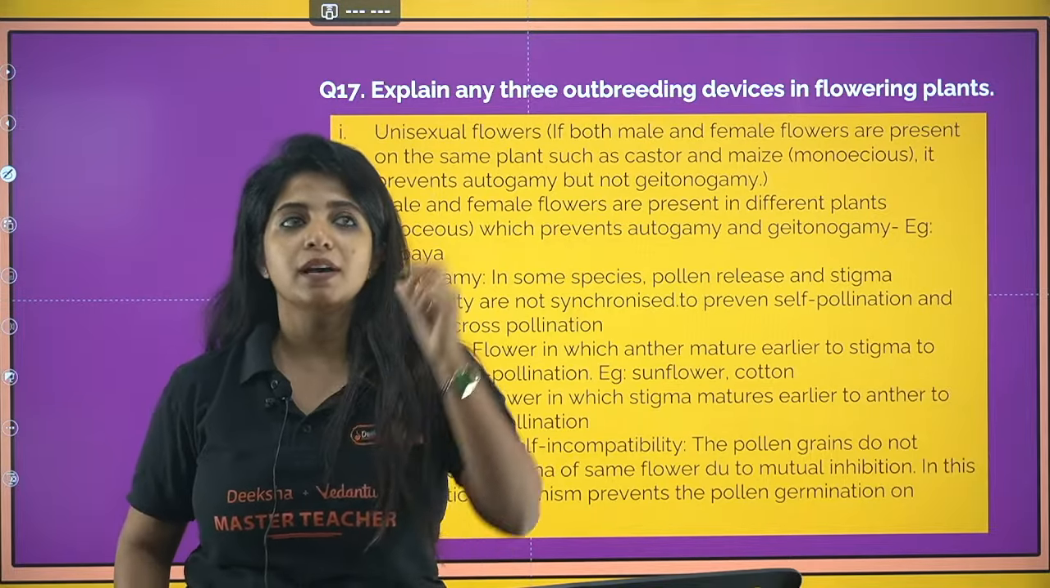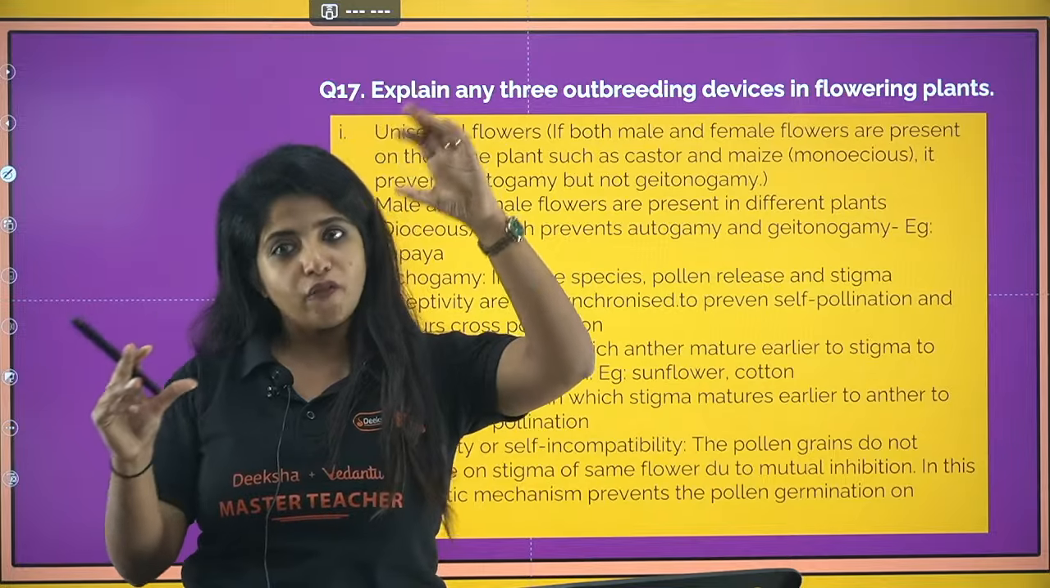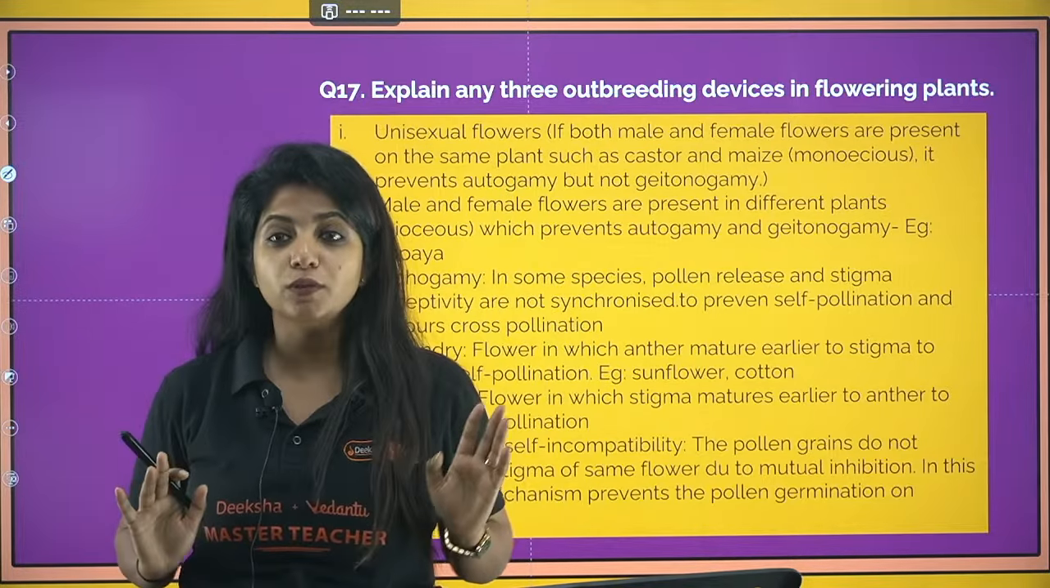Second, different maturation time. Suppose the anther matures first and then the stigma. Obviously, they won't be receptive at the same time. That is how you can prevent self-pollination.